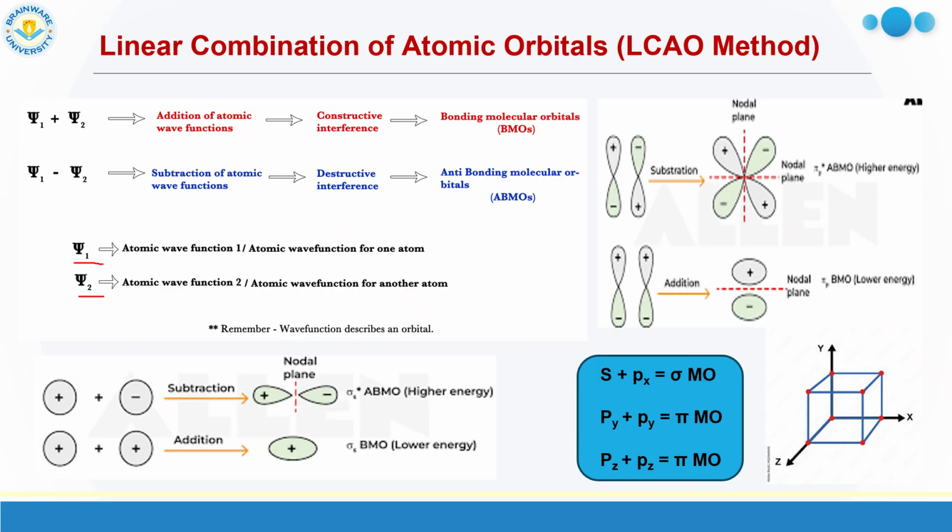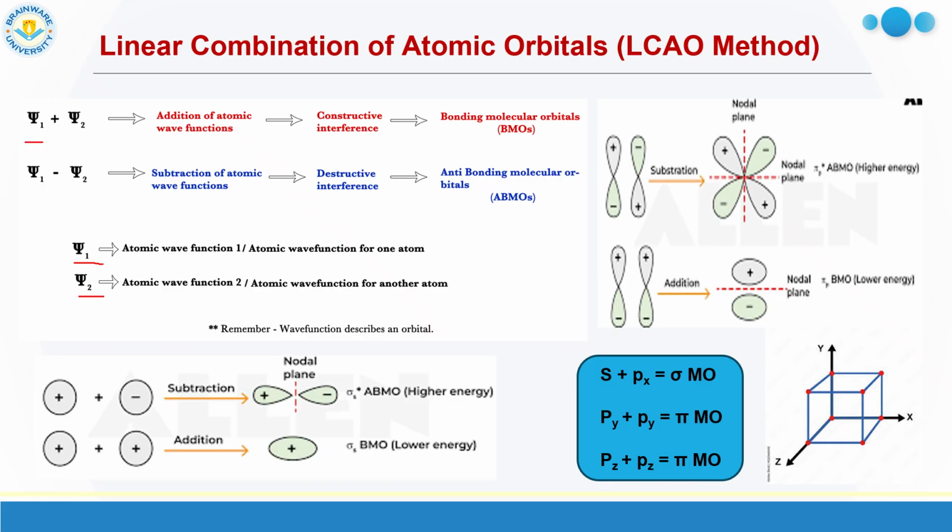As you know from the Schrodinger wave equation, orbitals can be considered as waves, and the wave function associated with the wave is given by psi. So psi1 is related to atom 1, psi2 related to atom 2. When atom 1 combines with atom 2, similarly psi1 also overlaps with psi2. This overlapping may be of two types.